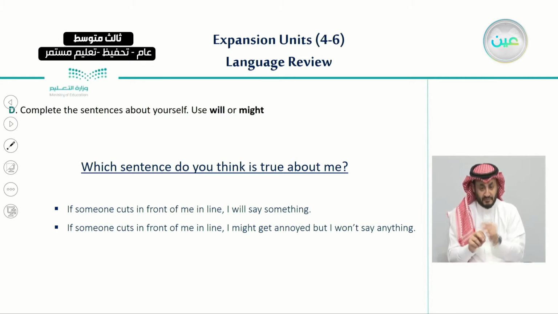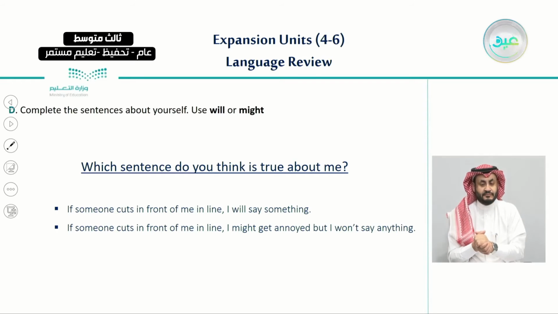Do you think this is true about me or about a person that you might know? Or number two: if someone cuts in front of me in line, I might get annoyed, but I won't say anything.